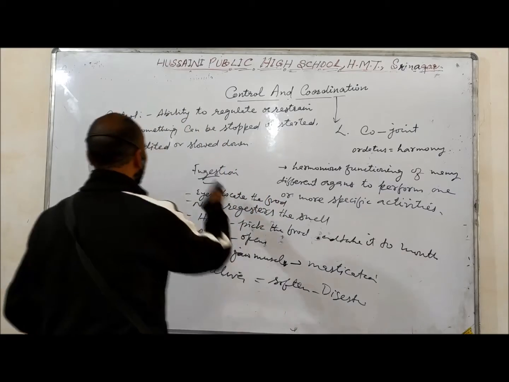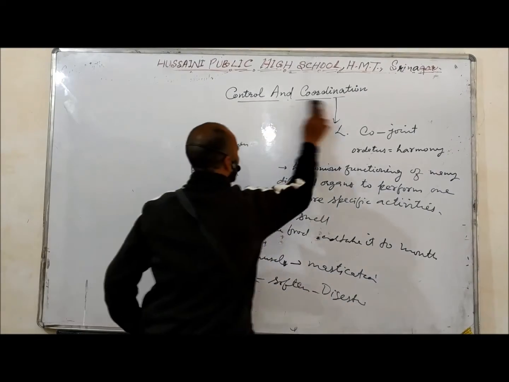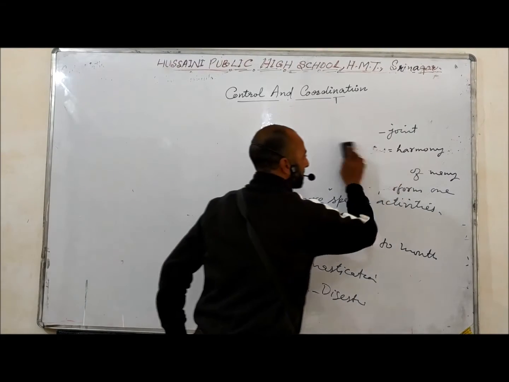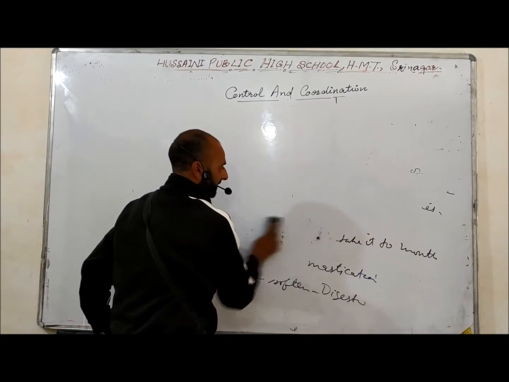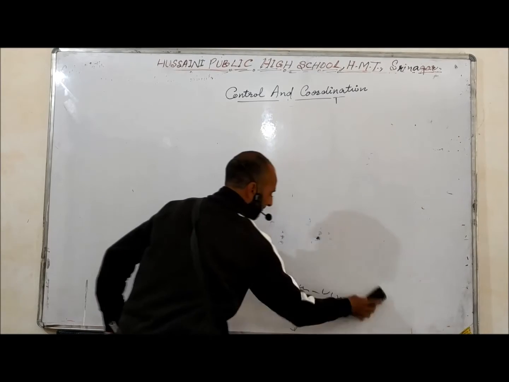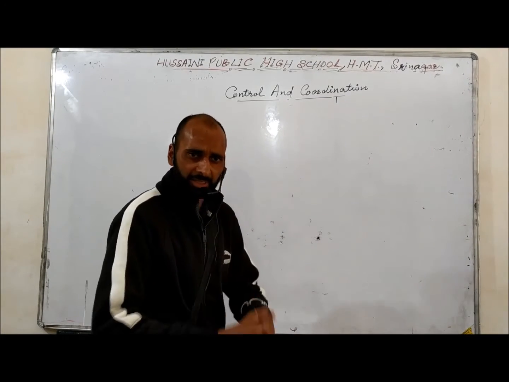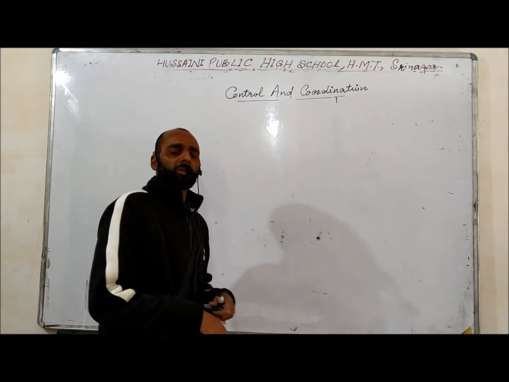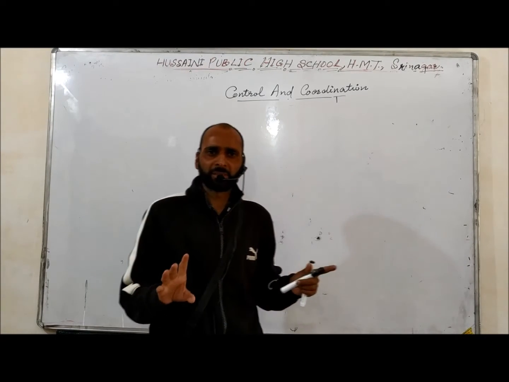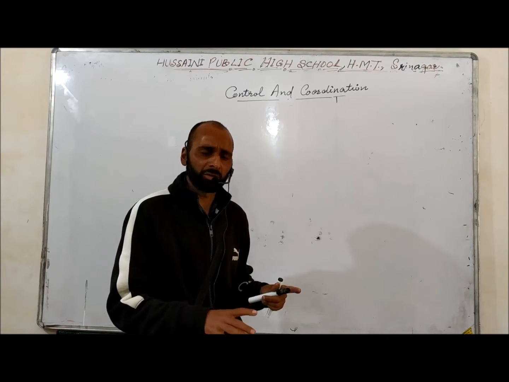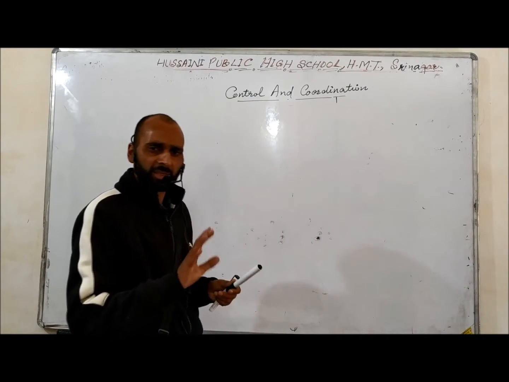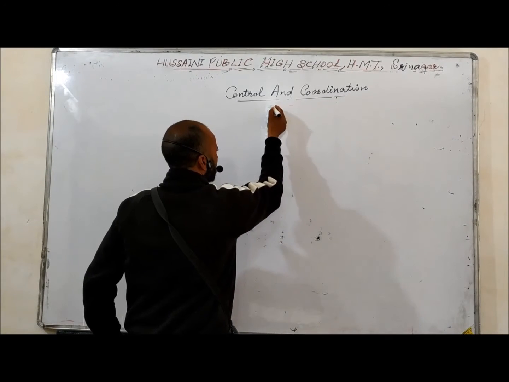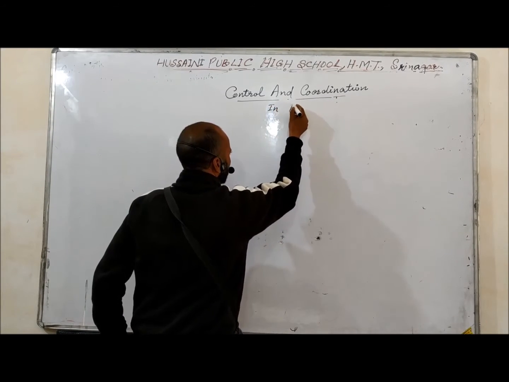Now we understand the control and coordination in case of plants and in case of animals. In this chapter, we have to study separately the control and coordination in plants and in animals. There are different mechanisms, different ways of control and coordination in plants and in animals. Now, first of all, we will discuss the control and coordination in man.